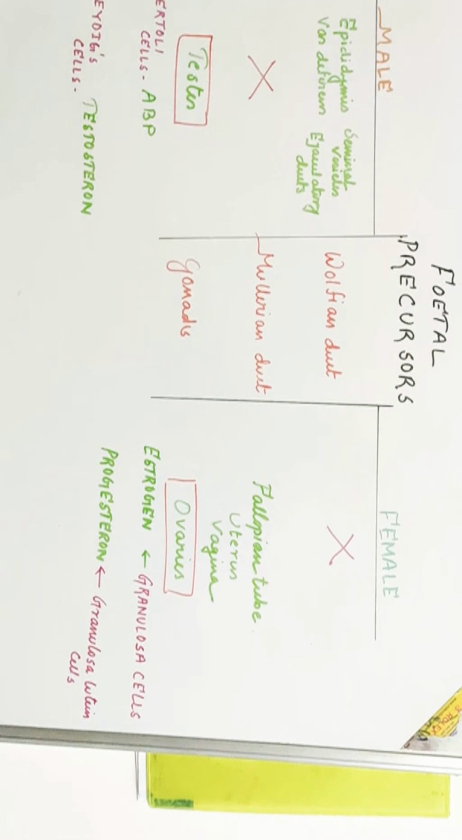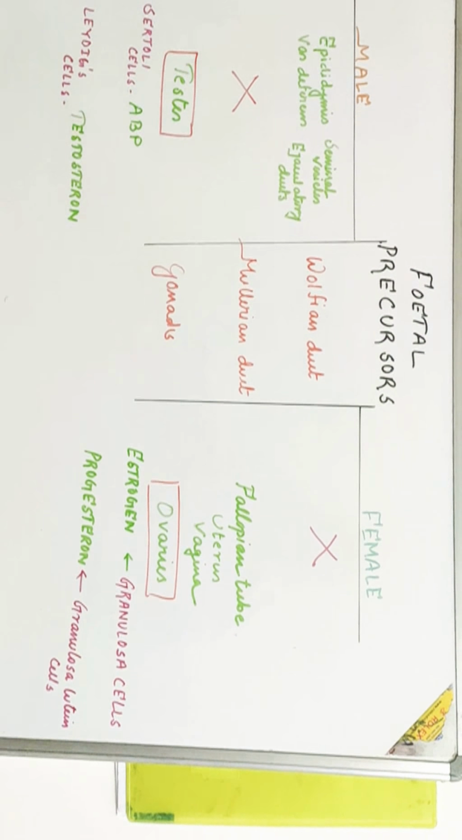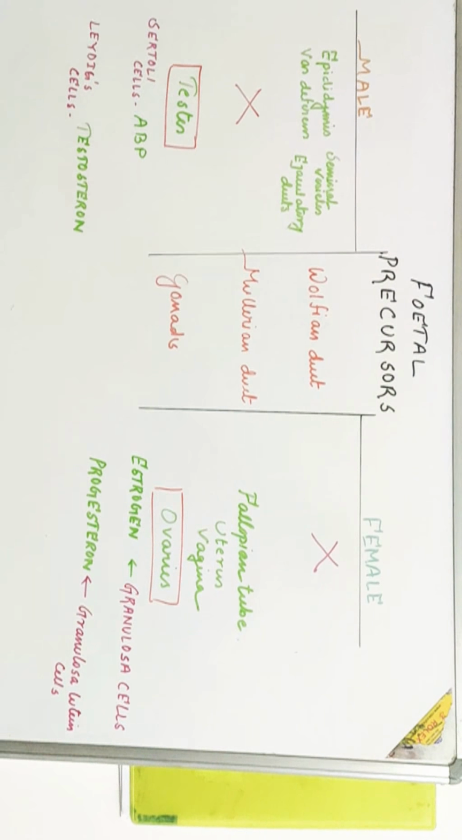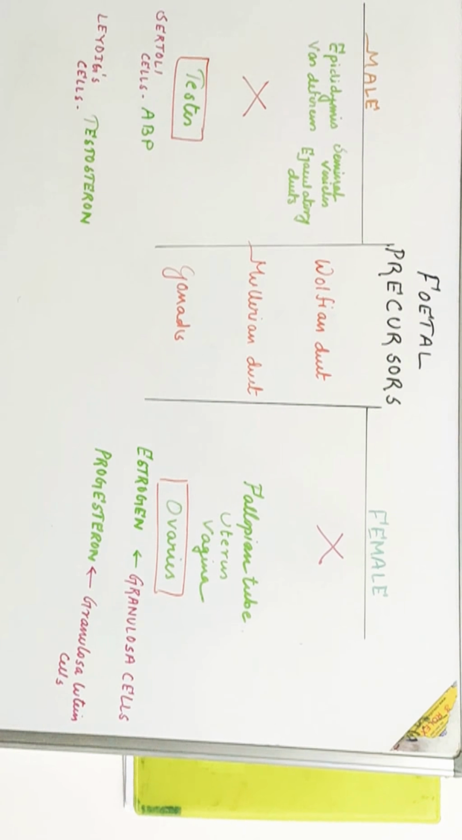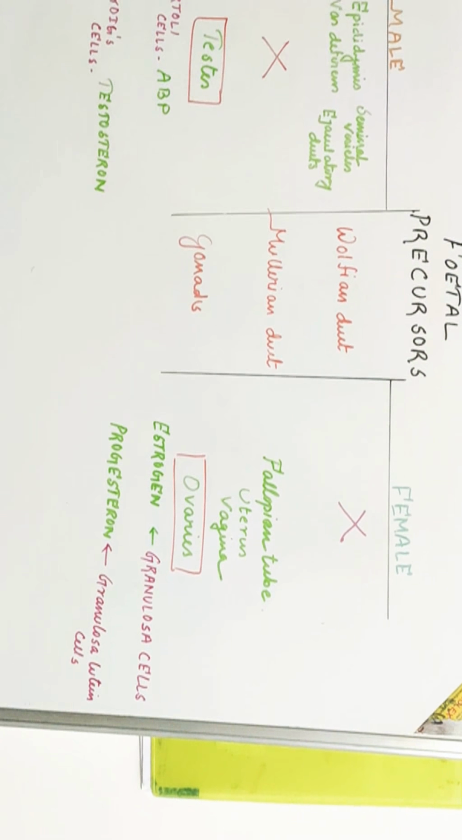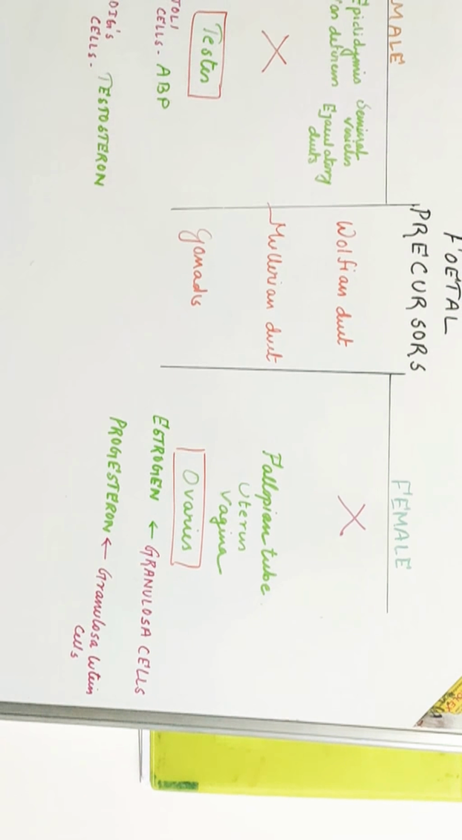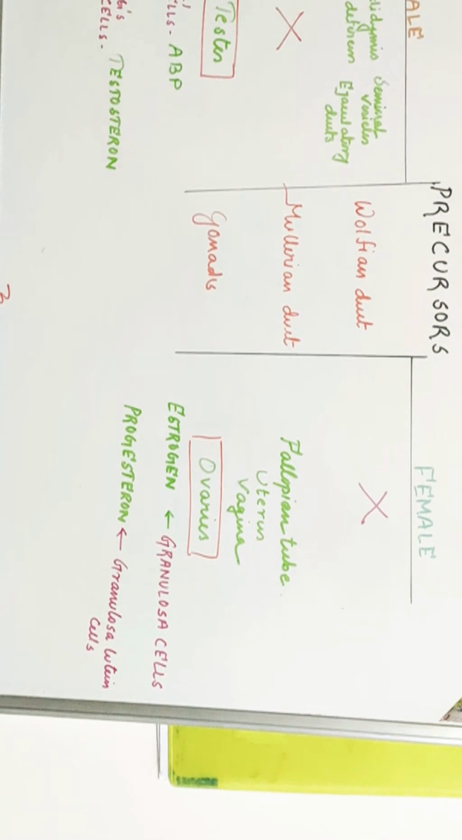In the case of female, the Wolffian duct has no function. It gets repressed or suppressed. The Mullerian duct produces fallopian tube, uterus, and vagina. The gonads turn into ovaries. We have one particular cell, granulosa cells, which produce estrogen.